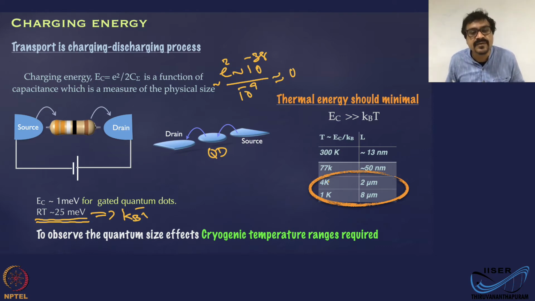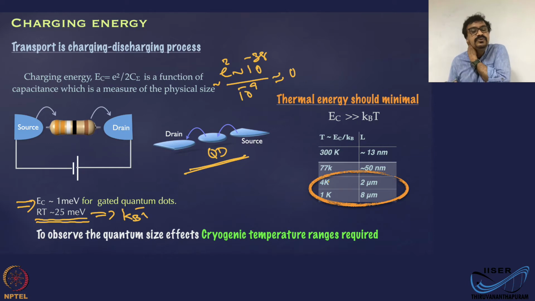So if you have a charging energy of, say, a milli electron volt, and you try to run a current through the system, you can easily run it even at a really small voltage, because room temperature itself is going to populate or depopulate this region by thermal fluctuations. So you can easily run a current through it. You don't need really high energy. You don't need to apply any extra energy.